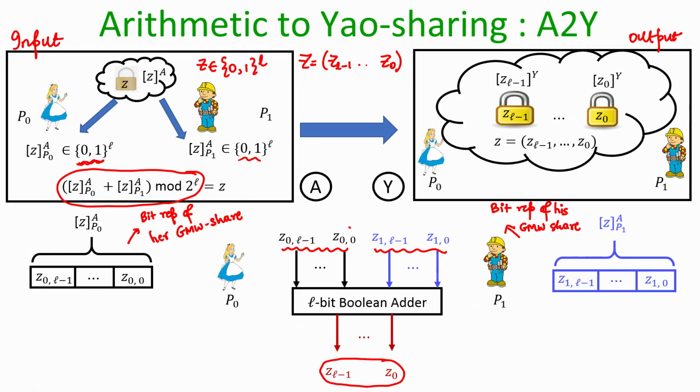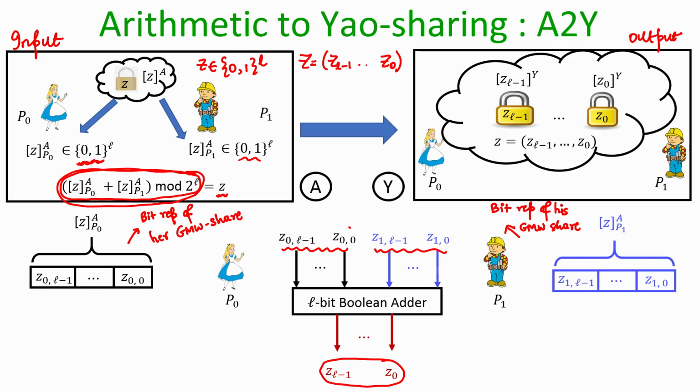There is always an L bit Boolean adder. Why so? Because the L bit number Z is the summation of two L bit numbers, where one is held by Alice as her GMW share and the other is held by Bob as his GMW share. So, there is always this L bit Boolean adder which can add the GMW shares of Alice and Bob and produce the L bit number Z.